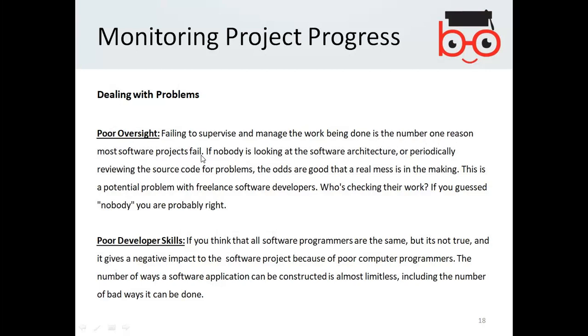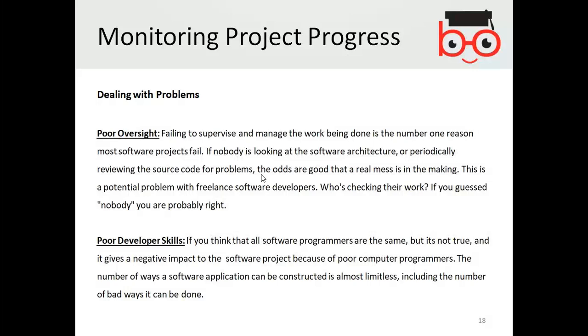most software projects fail. If the projects are not being supervised well overall, and there is poor oversight, then the project is going to fail. If nobody is looking at the software architecture or periodically reviewing the source code for problems, the odds are good that a real mess is in the making. This is a potential problem with freelance software developers: who's checking their work? If you guess nobody, you are probably right.